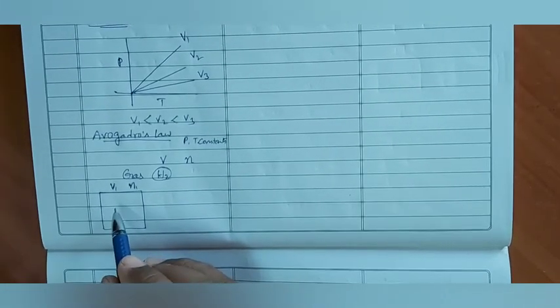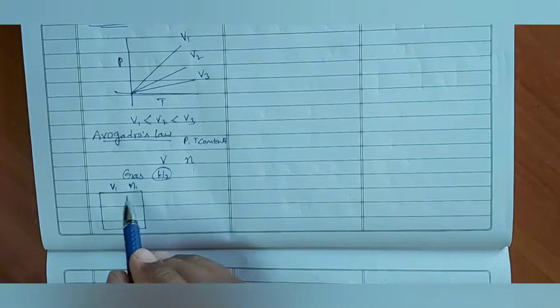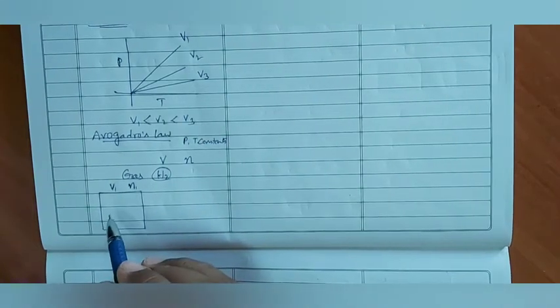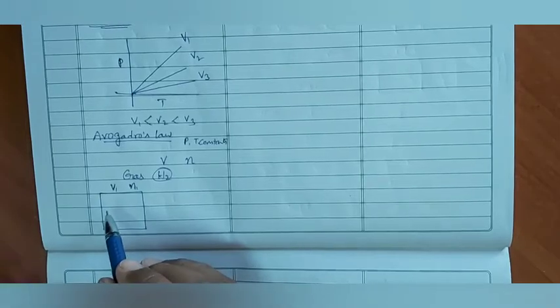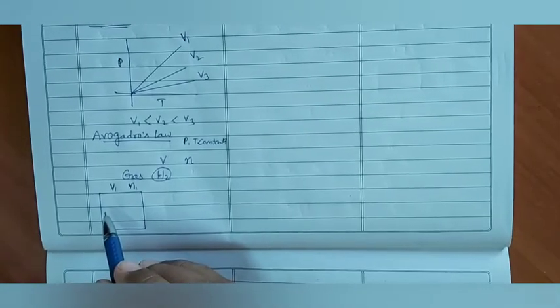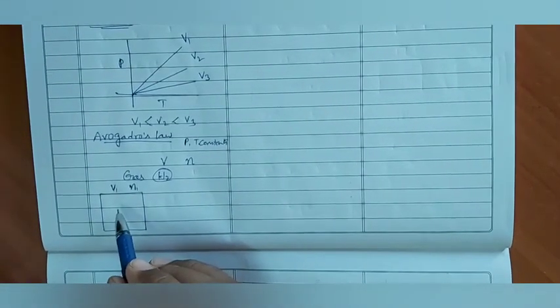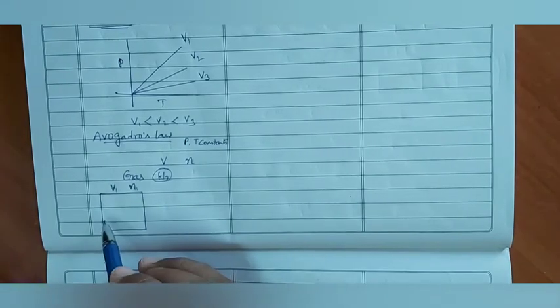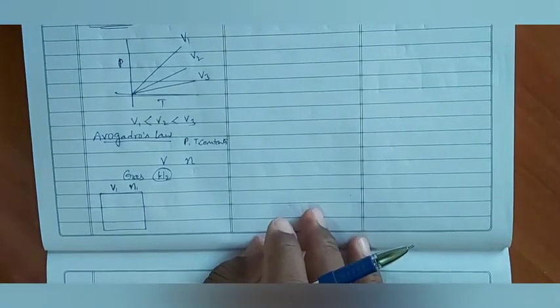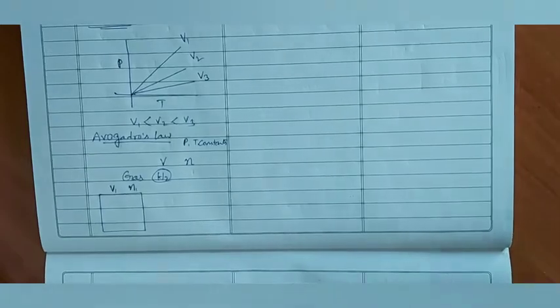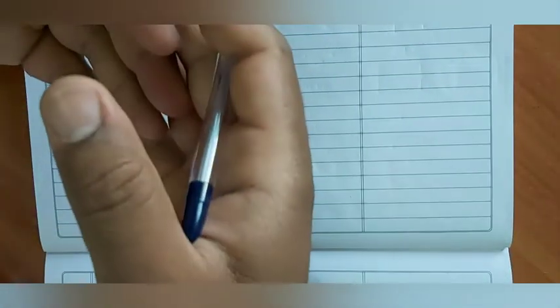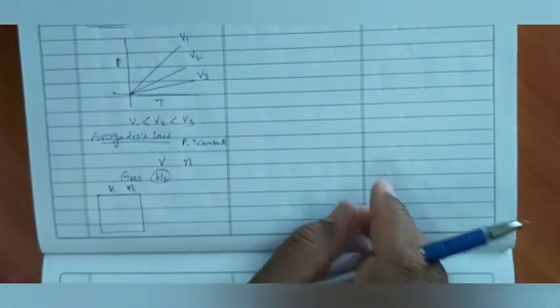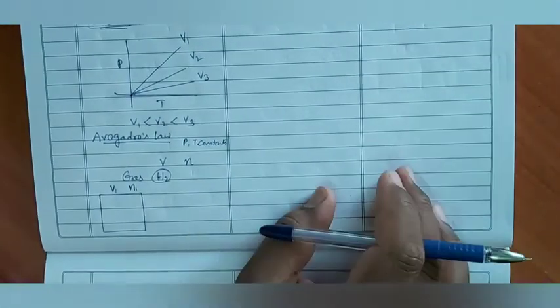Into this container, we added some extra amount of gas. Previously 100 molecules are there. Now we are going to add some more 100 molecules. When 100 molecules are added in the same container, definitely pressure will be increased. Because gas molecules are very close to each other, collisions will happen and forces on the walls of the container also increase. Automatically pressure also increases.